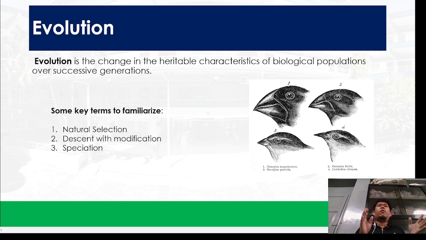So as it states, evolution is the change in the heritable characteristics of biological populations over successive generations. Okay? That's evolution. So we need to familiarize some terms here which include natural selection, descent with modification, and speciation. So I hope you will be able to read in advance or familiarize in advance these terms.